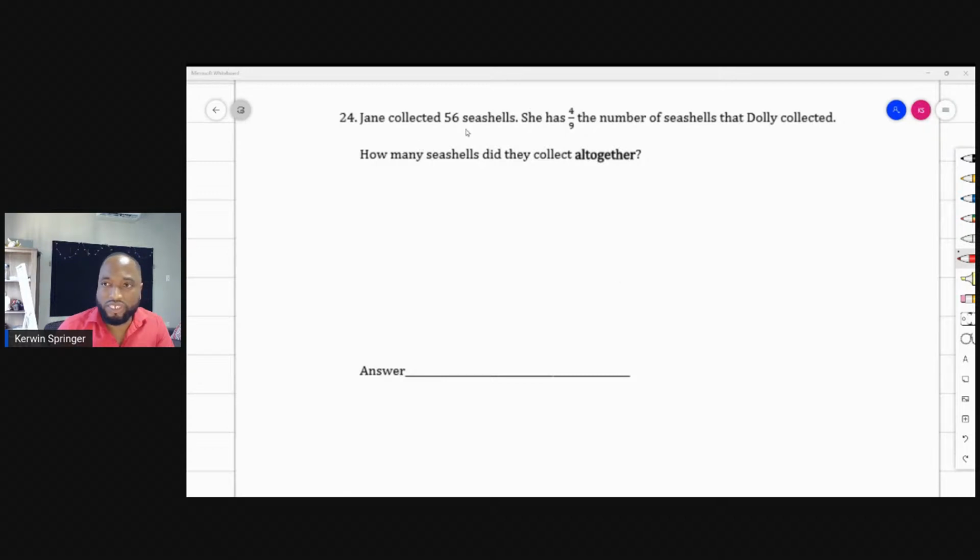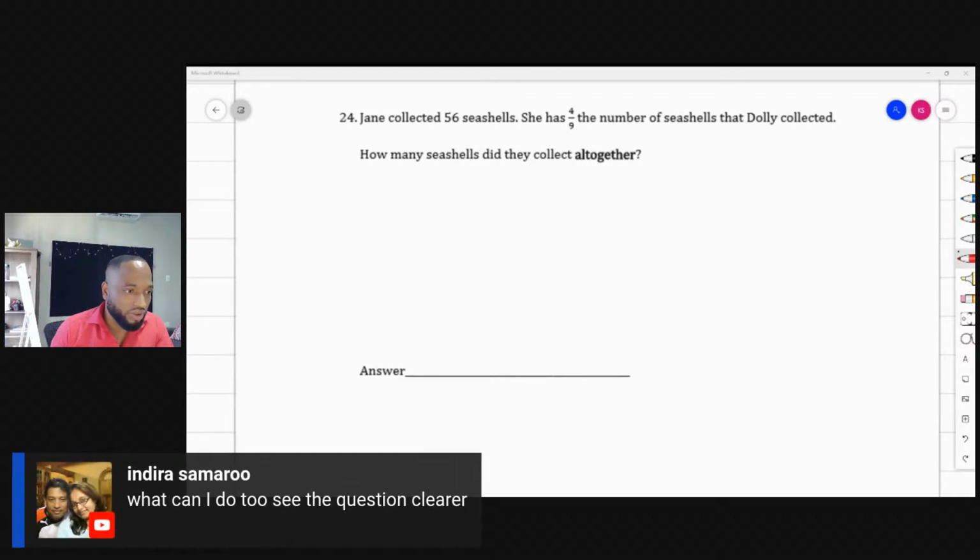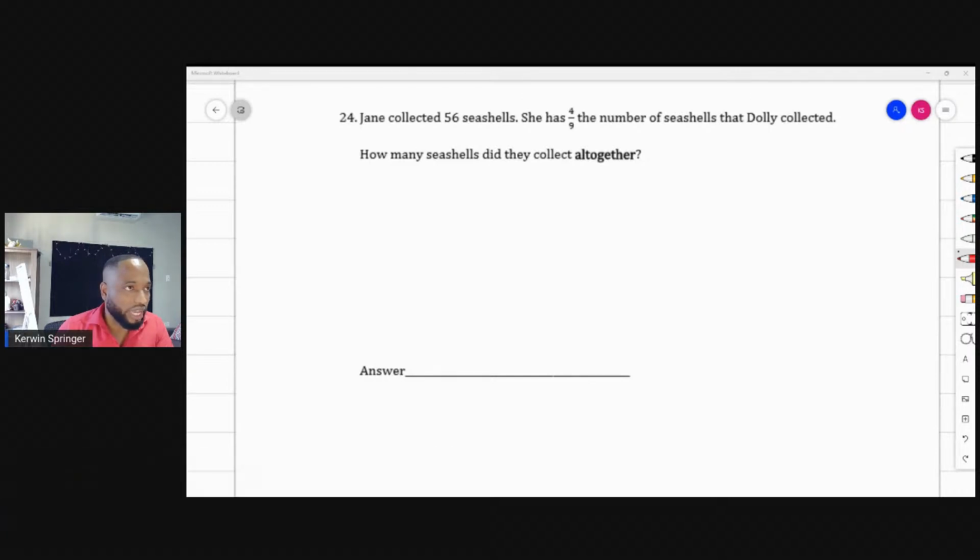Jane collected 56 seashells. She has 4/9 the number of seashells that Dolly collected. How many seashells did they collect altogether? Some people may be furiously working on this. You want to see what you can do to see the question clearer? You need to raise the quality on your end. It may be on a low resolution. The resolution can go very high to 1080p. So if you're getting low resolution problems, that's on your end. You could raise the resolution.